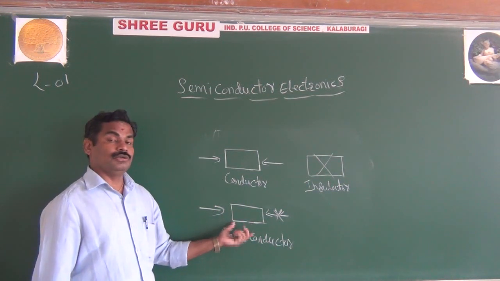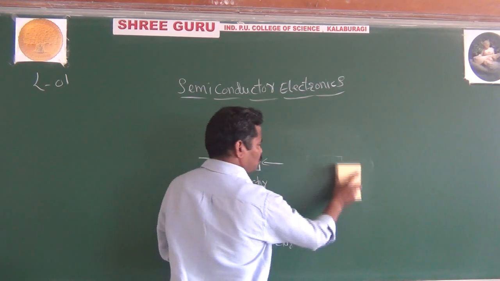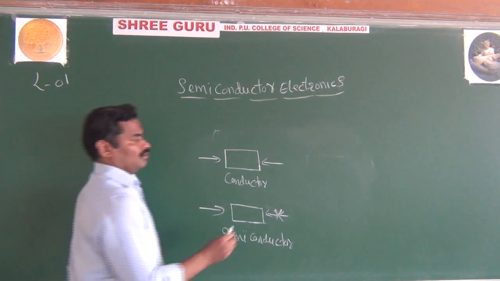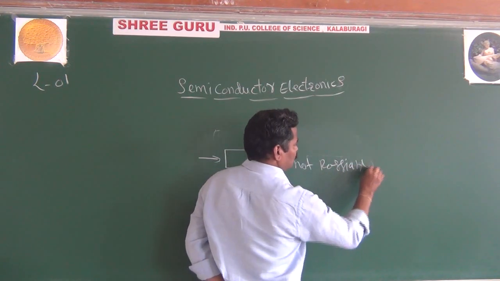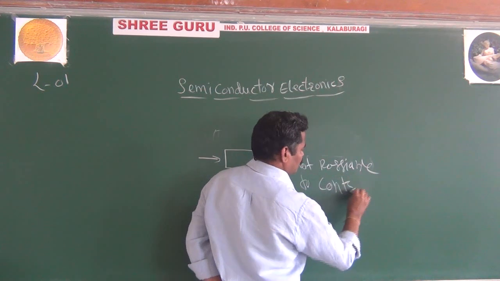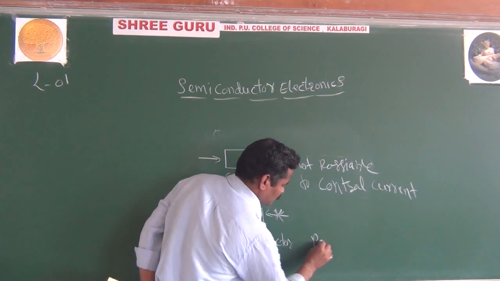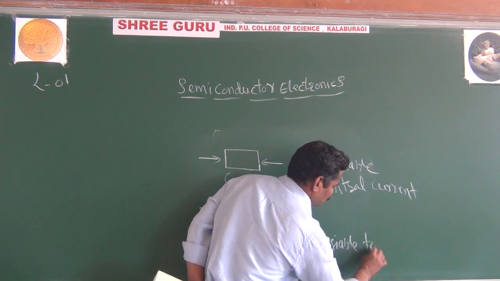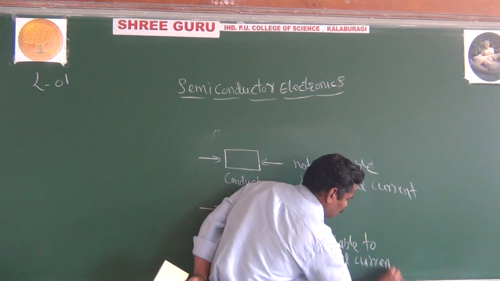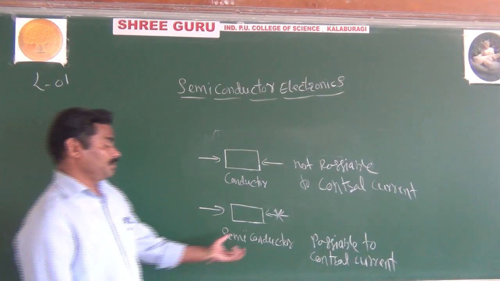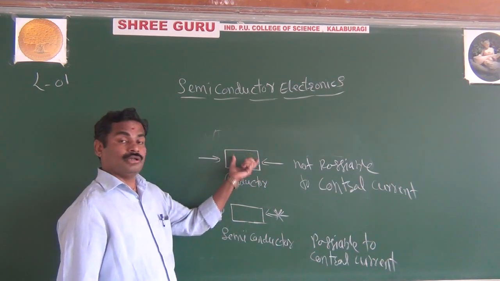Because in semiconductor it is possible to control the flow of current, but in conductor it is not possible to control the current.